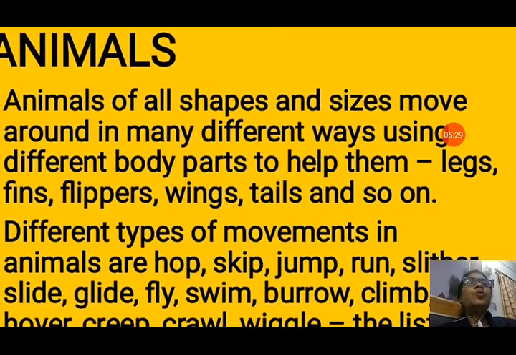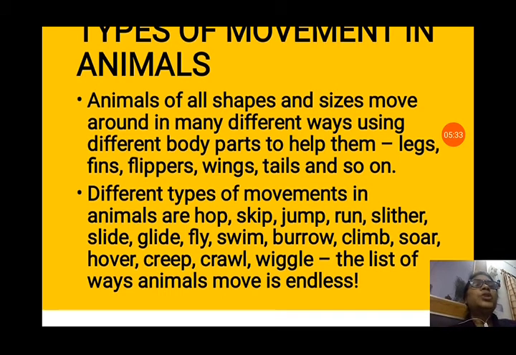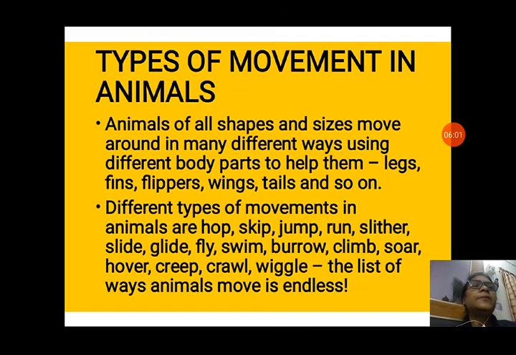Now, types of movement. Animals show different types of movements. Animals of all shapes and sizes move around in many different ways, using different body parts to help them. Legs, fins, flippers, wings, tails, and so on. Different types of movement in animals are hop, skip, jump, run, slither, slide, glide, fly, swim, burrow, climb, soar, hover, creep, crawl, wiggle. The list of ways animals move is endless.